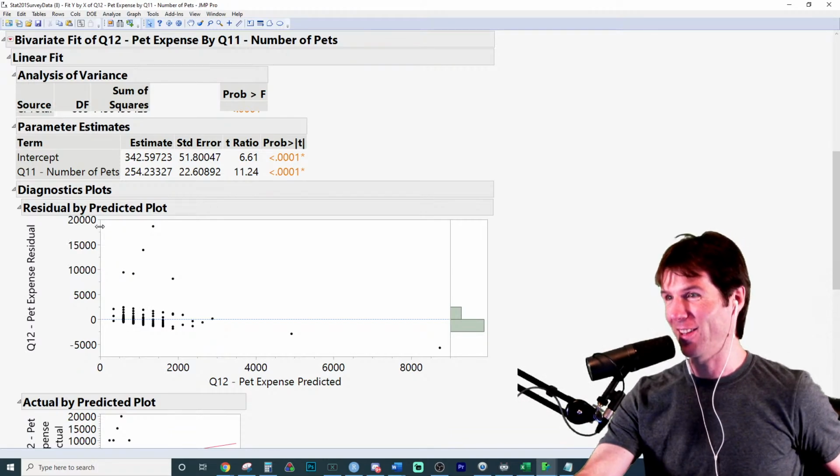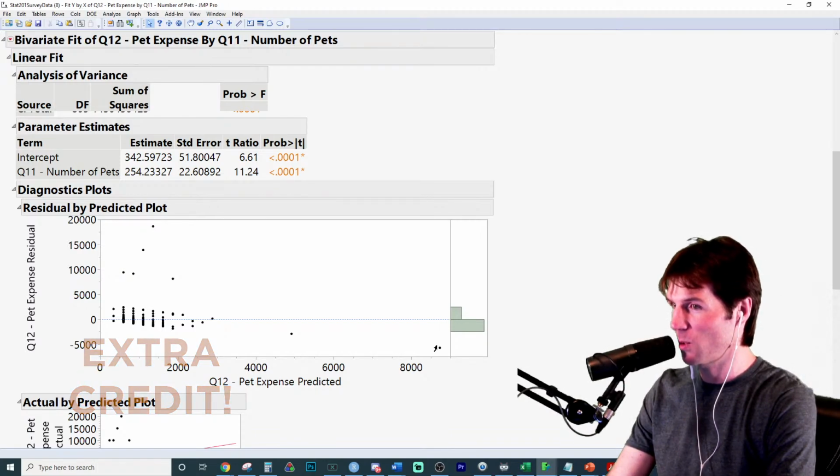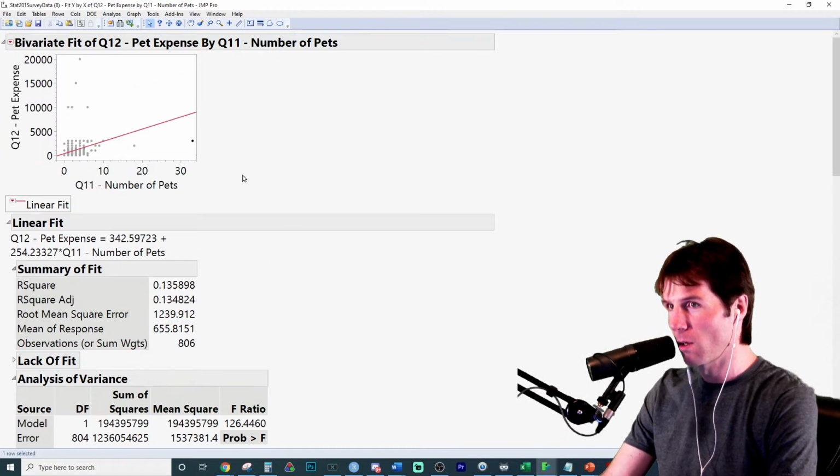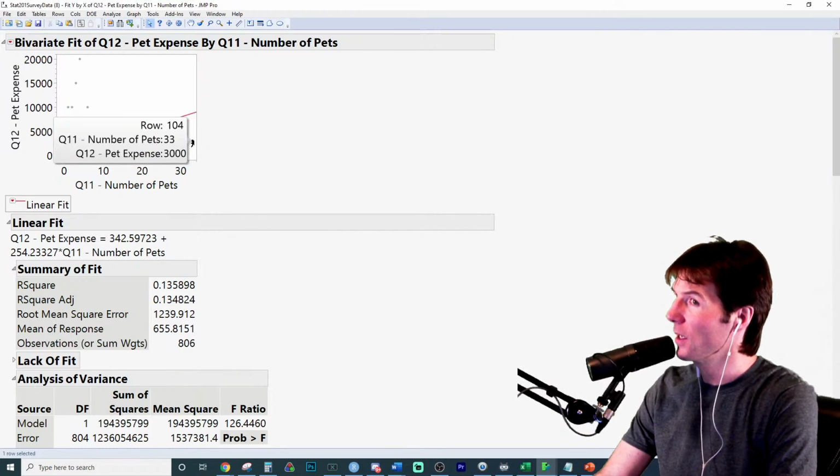Maybe alpacas? I like that right there. Who knows? This person's spending way less than we would expect them to spend. This person right here, we can click them right here. Go learn a little bit about them. They live with 33 pets and they only spend $3,000.